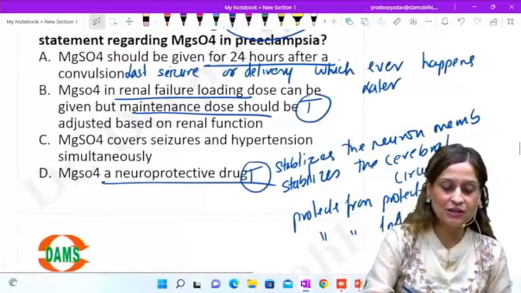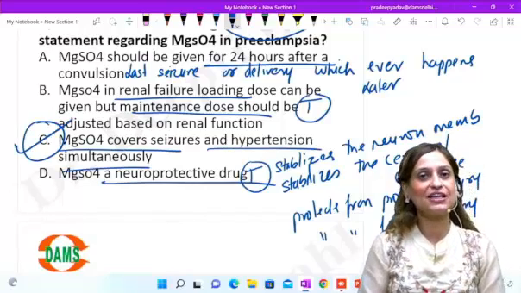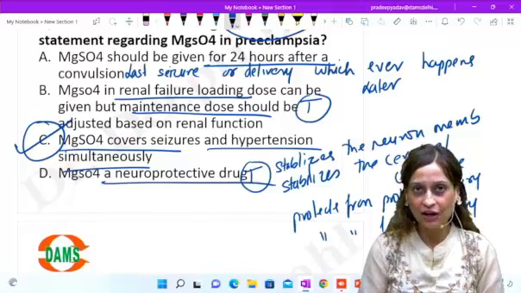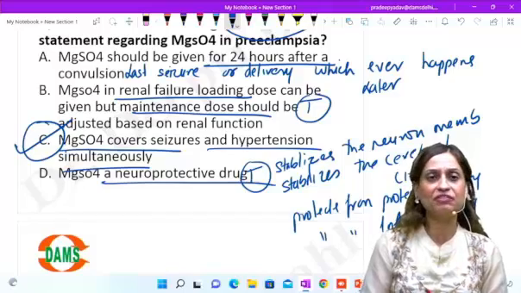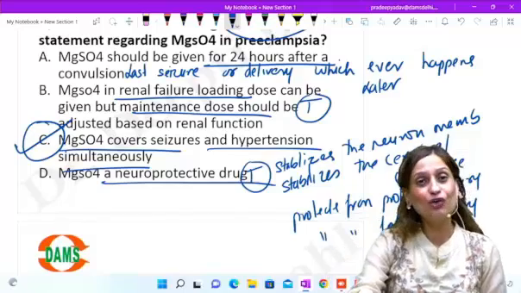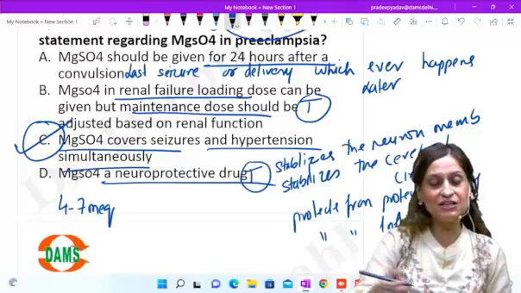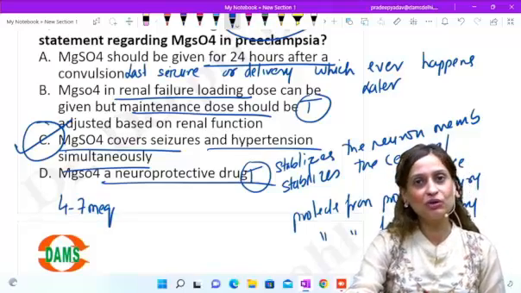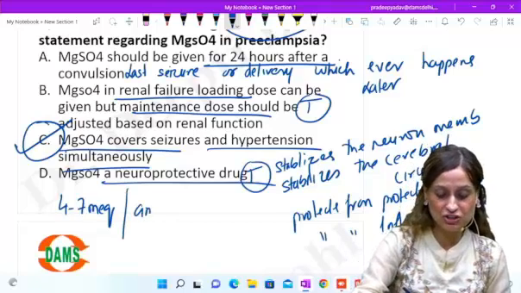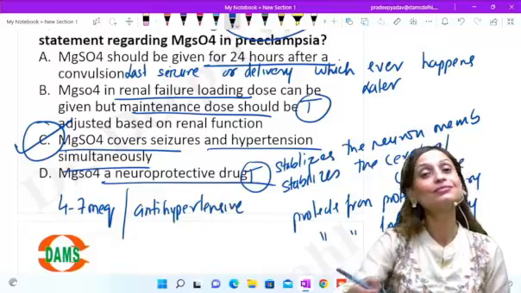So what is the answer? MgSO4 covers seizures and hypertension simultaneously. This is the answer. We have taught you repeatedly that MgSO4 is not an antihypertensive drug. Okay, it may have some effects on blood pressure at very high doses or very high serum levels, but not in the therapeutic range. Yes, therapeutic range is 4 to 7 milliequivalents. And in this range, it has no effect on the blood pressure. So you have to give a separate antihypertensive to your patient to manage the blood pressure. Okay.